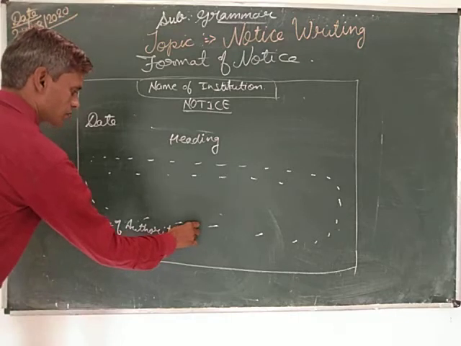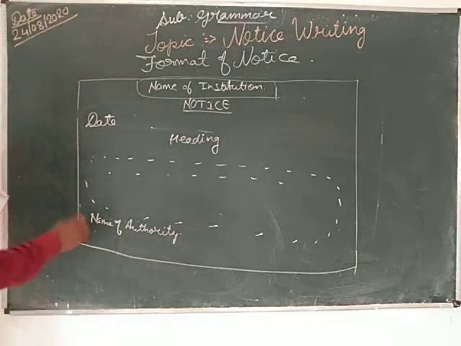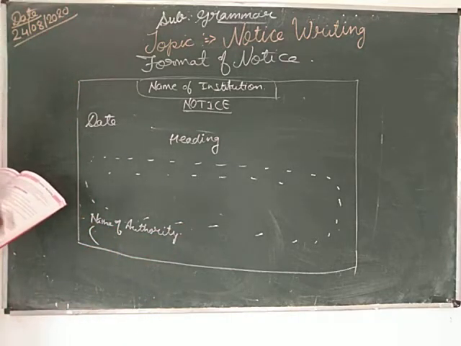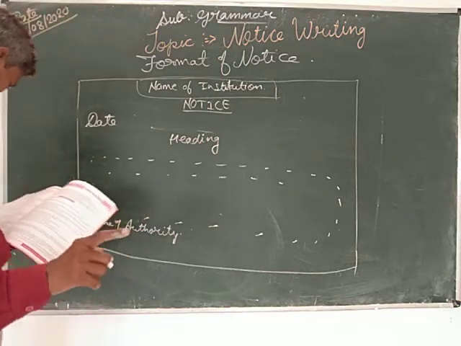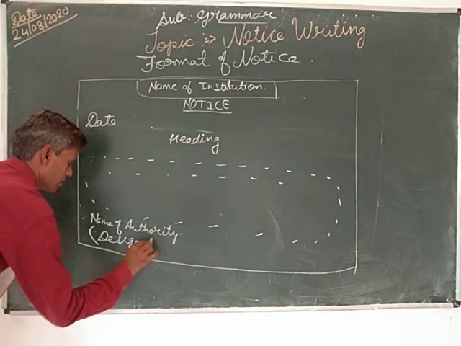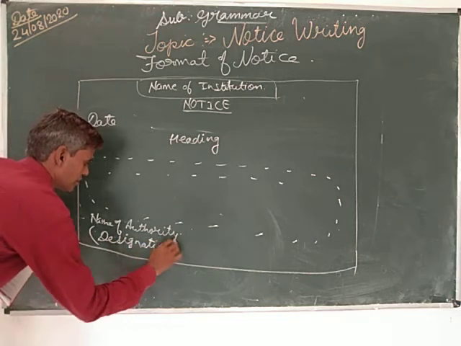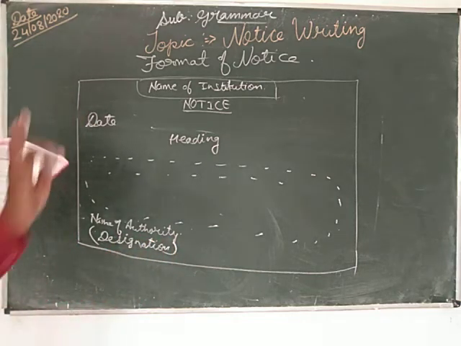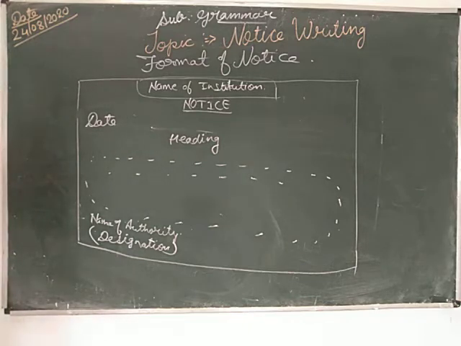And there is a small sign before that. And then the designation is written, of that authority person. Simple. It is very easy. This is the format of notice.